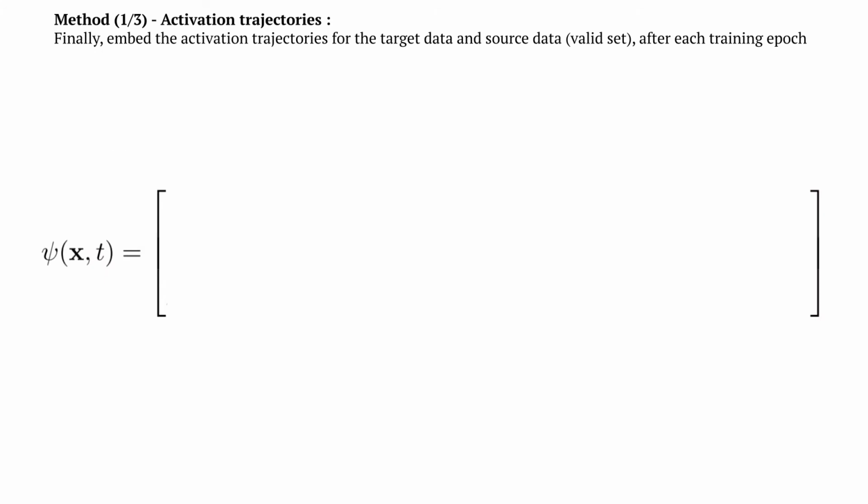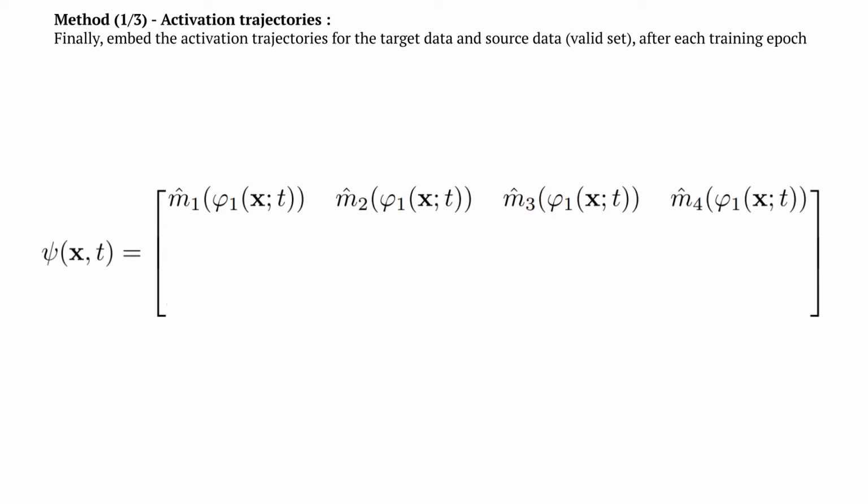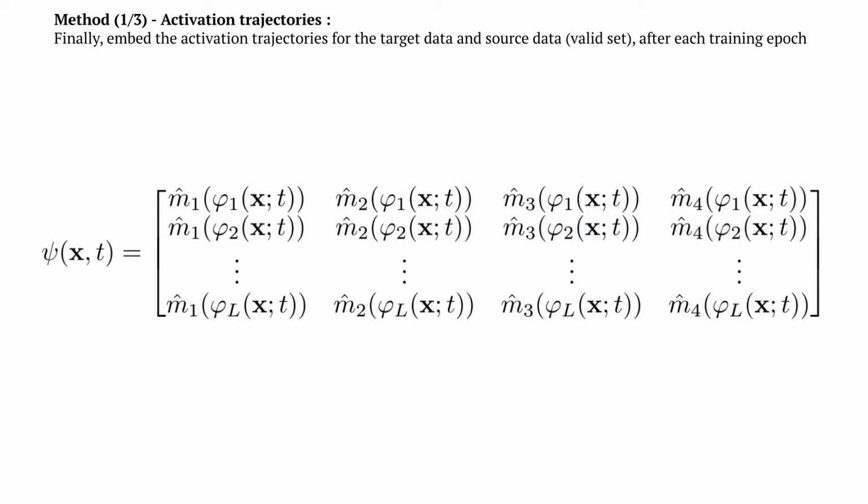Thus, for a given input distribution, we embed the activation distributions into the space spanned by these four aggregated moments, and we do it at each layer of the feature extractor. We do this at the end of each training epoch, obtaining the neural activation trajectory.